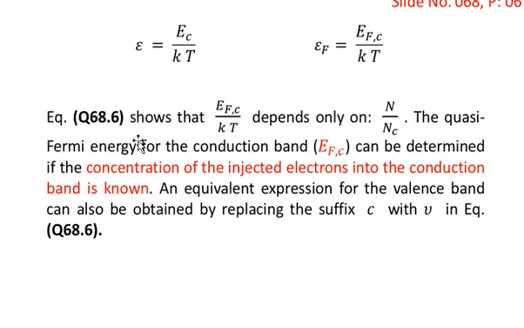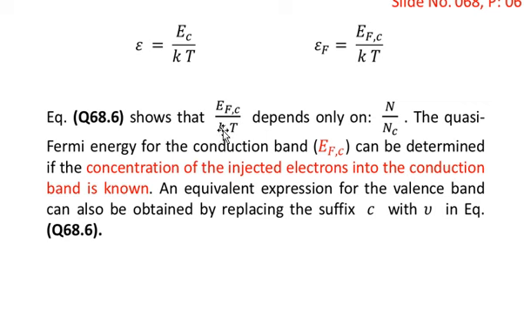So from equation number 68.6, after solving the integral, you will see that EFC, the Fermi energy divided by KT, depends only on the value of N over NC.